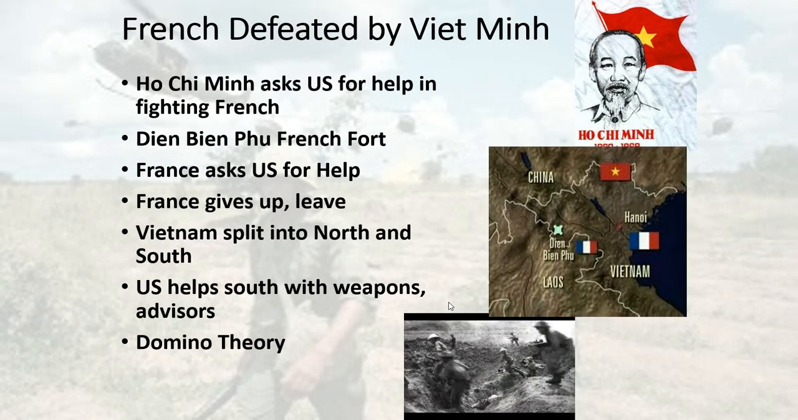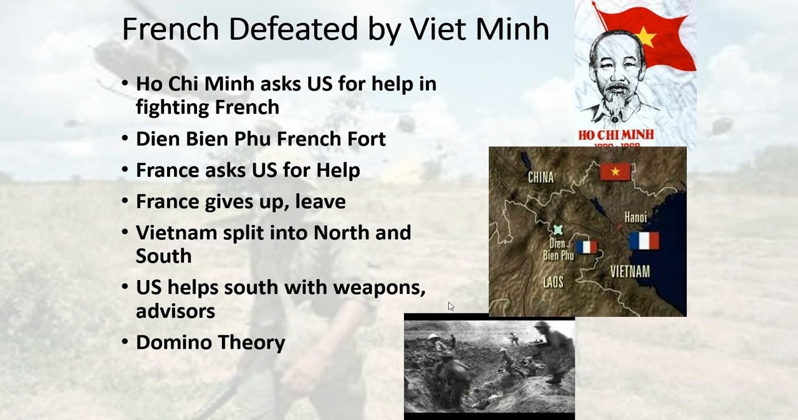The Vietnam War does not start with America. Vietnam is a colony of France. During World War II, when France surrenders to the Axis powers, the Vichy France is set up in Vietnam and Japan comes in. Ho Chi Minh was a Vietnamese leader who did not like the French, did not like the Japanese either, and would fight both.